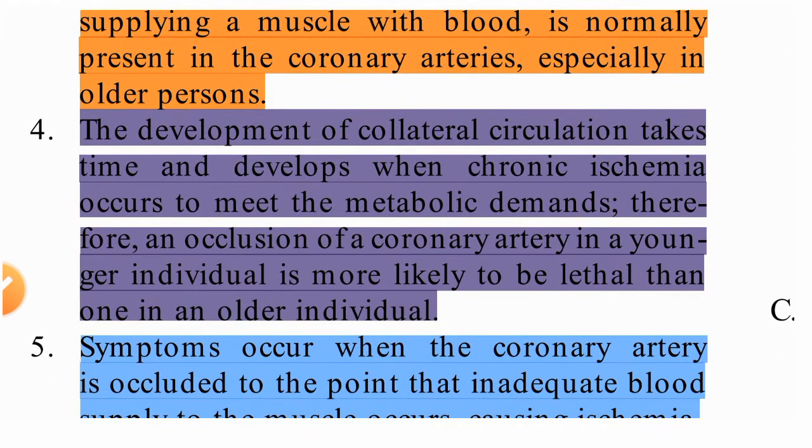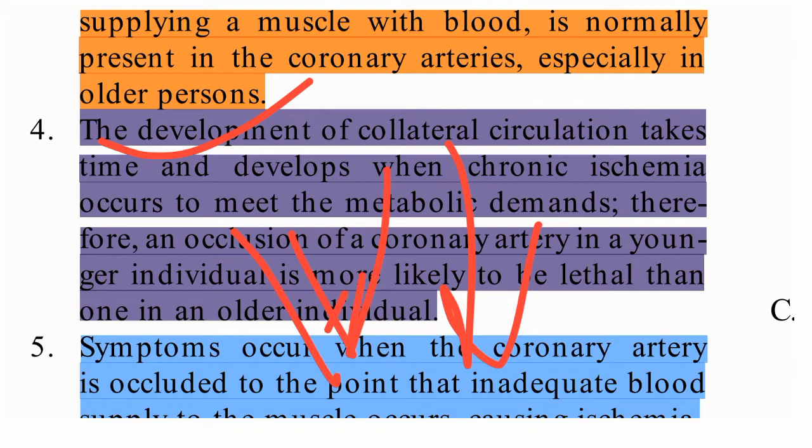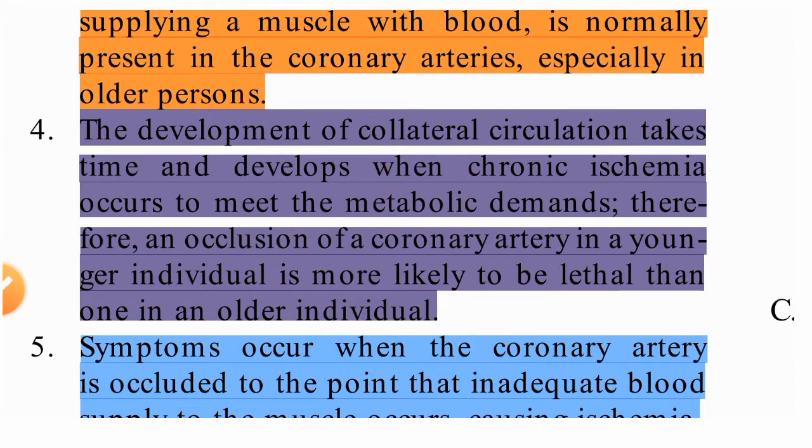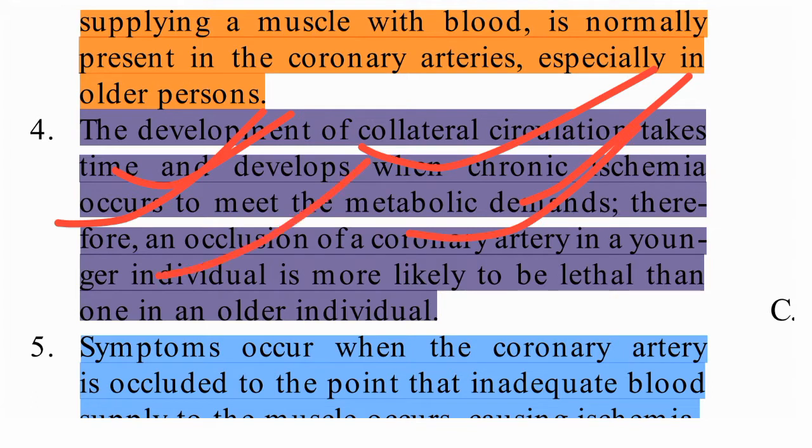The development of collateral circulation takes time. When one artery is closed, suddenly another artery will not supply blood to that particular portion. So it will take time to start the collateral circulation. It develops when chronic ischemia occurs, to meet the metabolic demands. Therefore occlusion of a coronary artery in a younger individual is more likely to be lethal than in an older individual.